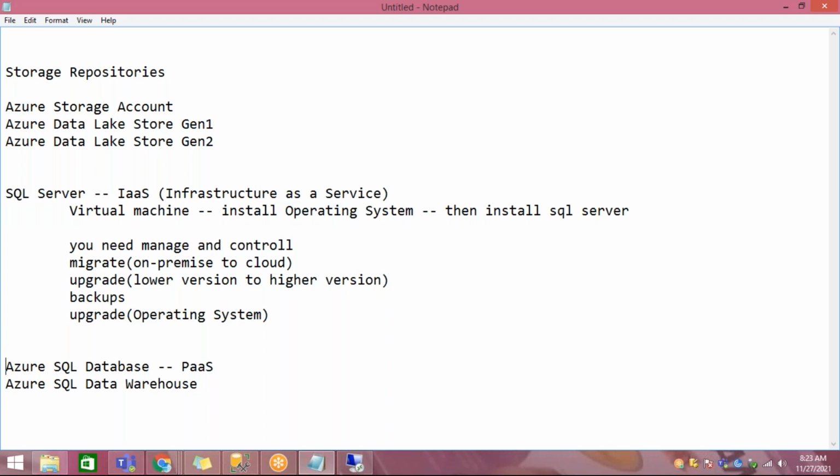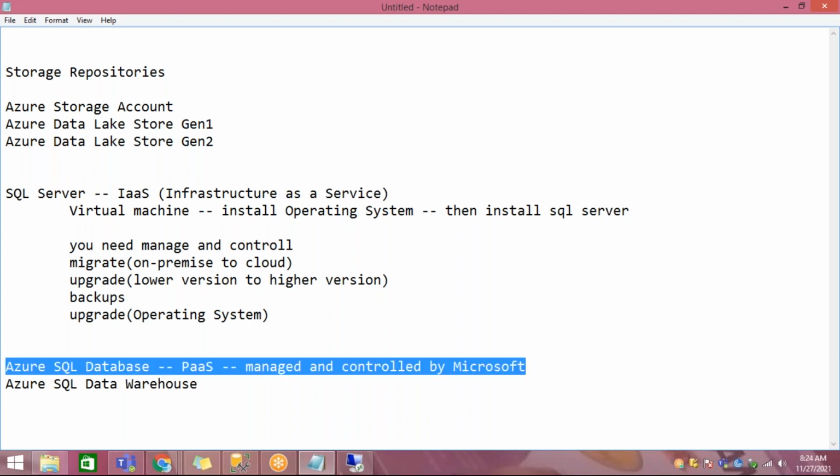But in the case of a PaaS service, this is managed and controlled by Microsoft. They will take care of the migration, the upgrades, and the backups. So Microsoft will take care; you need not worry about this. Okay, so this is how it works.